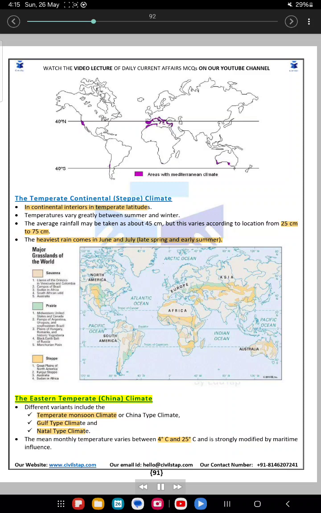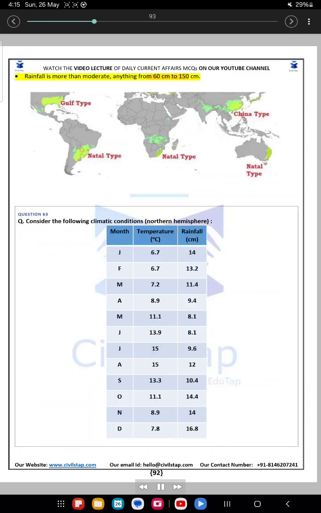The eastern temperate China climate. Different variants include the temperate monsoon climate or China type climate, Gulf type climate and Natal type climate. The mean monthly temperature varies between 4 degrees Celsius and 25 degrees Celsius and is strongly modified by maritime influence. Rainfall is more than moderate, anything from 60 centimeters to 150 centimeters.